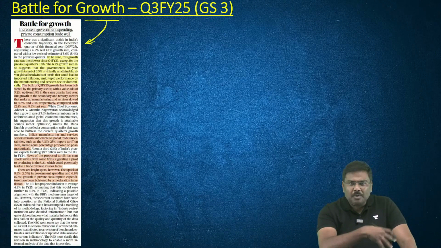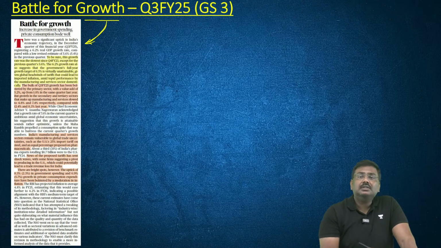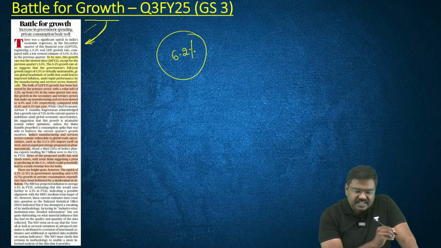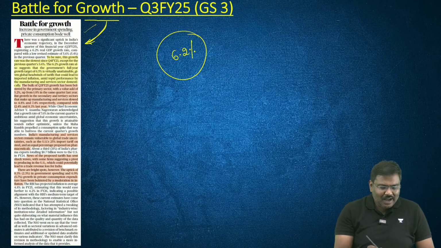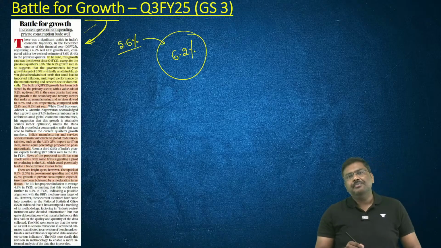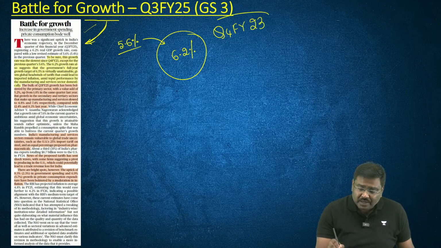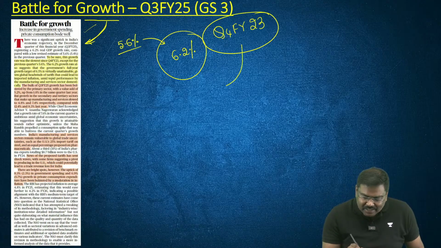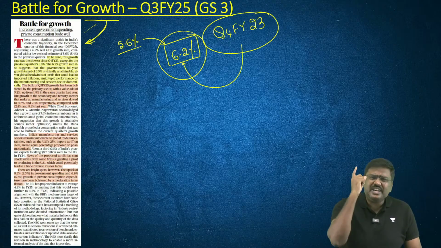Let me talk about what are the important points mentioned in the article. The points are very simple. The third quarter GDP growth rate is 6.2%. Much better compared to what it was in the second quarter, which was around 5.6%. Better than the second quarter, but please understand, if you take from the fourth quarter of financial year 23, almost 2 years, I'm saying almost, not completely, this GDP growth rate will be one of the lowest.